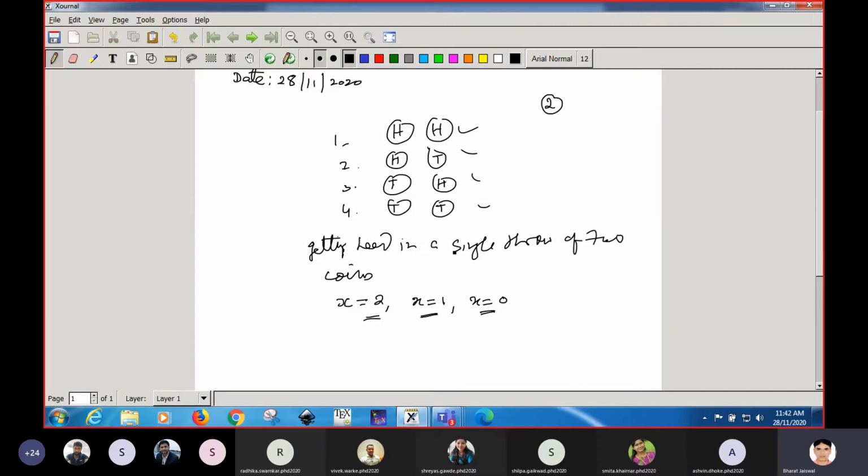Suppose there are 3 coins, then the value of the discrete variable will be either a maximum of 3 heads, or 2 heads, or 1 head, or you can get all the coins coming up tails. So these are the different values of the discrete variable. If you are given n trials, then the value of the discrete variable will be 0, 1, 2, up to a maximum of n. In this way we define the discrete variable.